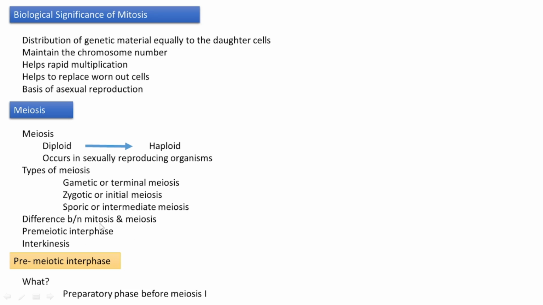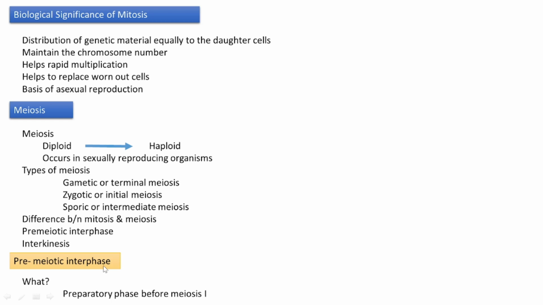Another important difference is pre-meiotic interphase and interkinesis. These are two interphases present in meiosis. Pre-meiotic interphase, as the name indicates, is the interphase period just before the first meiotic division. Before the first meiotic division, there will be one interphase, that is pre-meiotic interphase. And in between the first meiotic and second meiotic division, there will be another interphase, that is interkinesis. Okay.